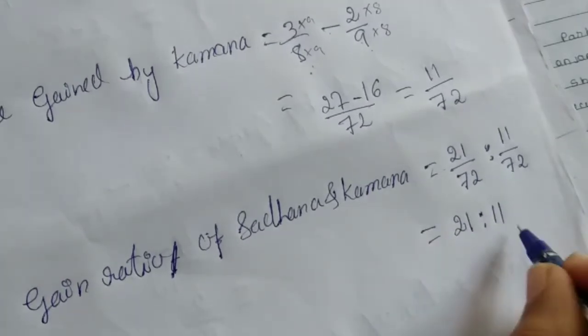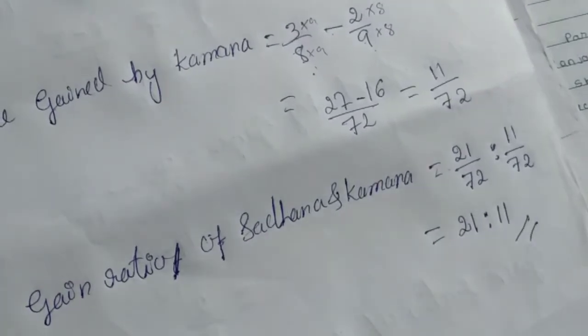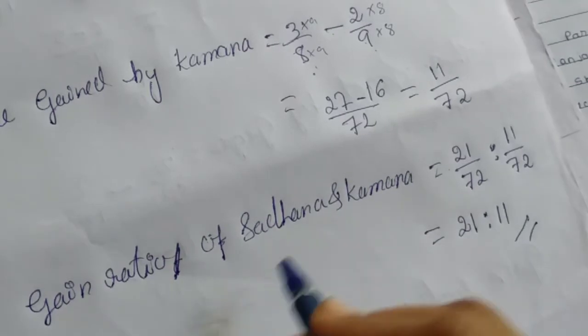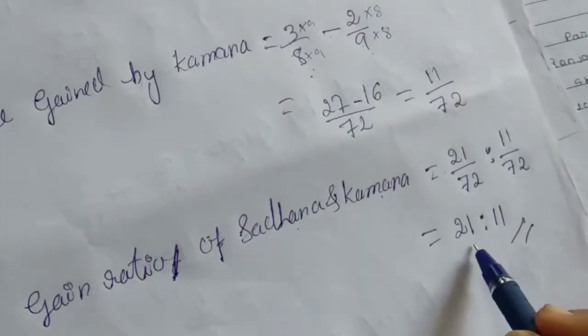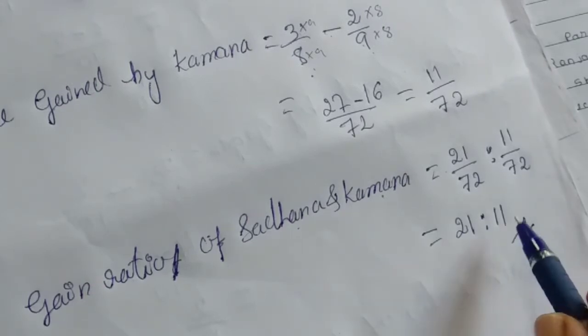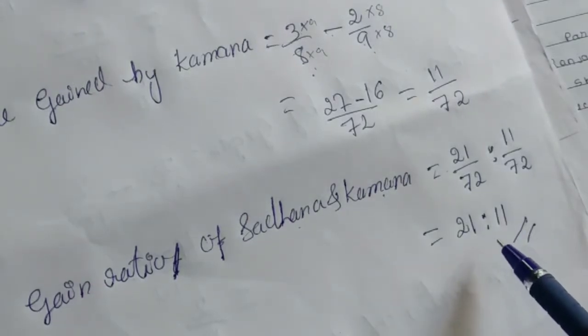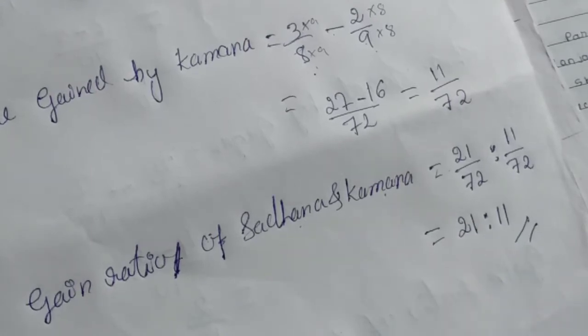This is the final gain ratio between Sadhana and Kamana, the continuing partners. The gain ratio is 21 is to 11. So we got this ratio with the help of the new profit sharing ratio and old profit sharing ratio. Okay, this is the second problem.